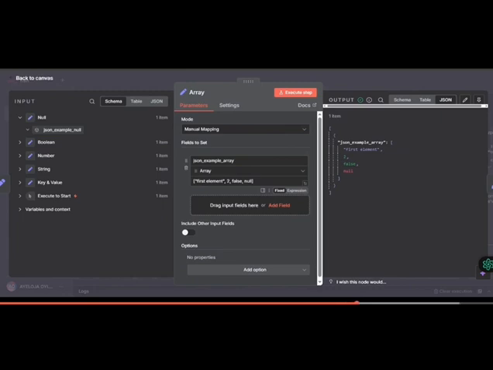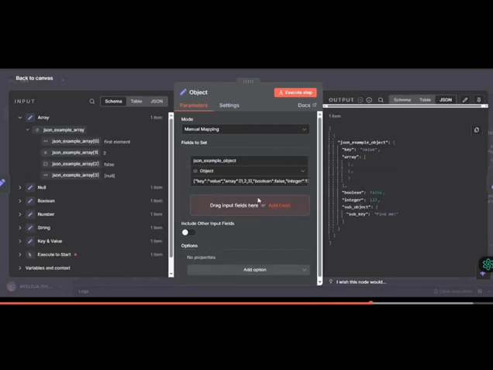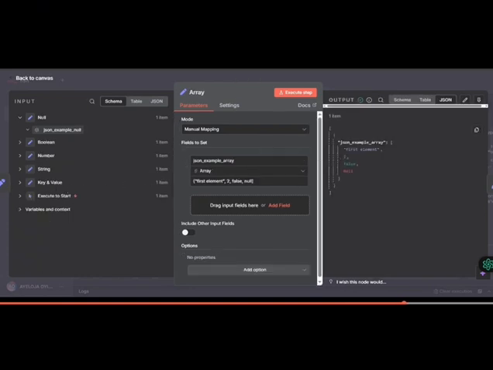Now let's go to an object. I'm going to try and break this down as practically as possible, because this can be very confusing, especially if this is your first time. In the initial example, I said that we have key-value pairs. Look at this one now. The JSON example array is a key, and the value is an array. How do I know it's an array? Because it is wrapped in square brackets, between here and here. Now I go to the next node. This is null.